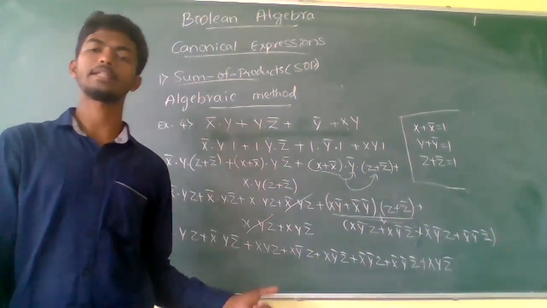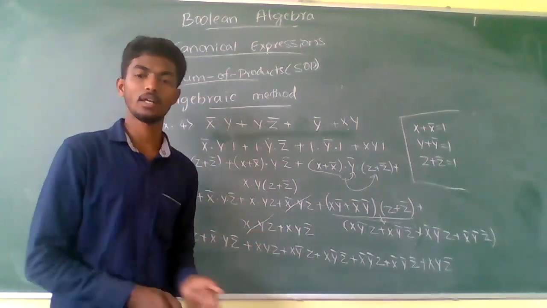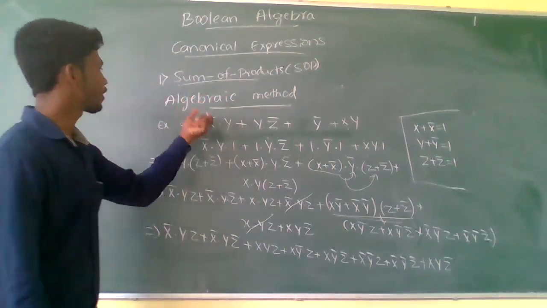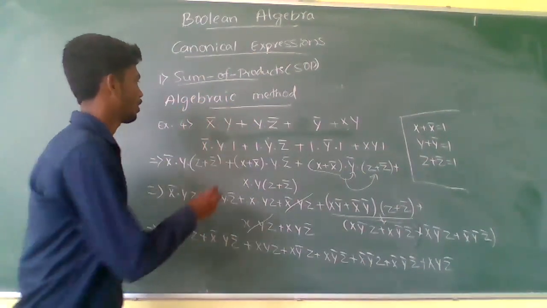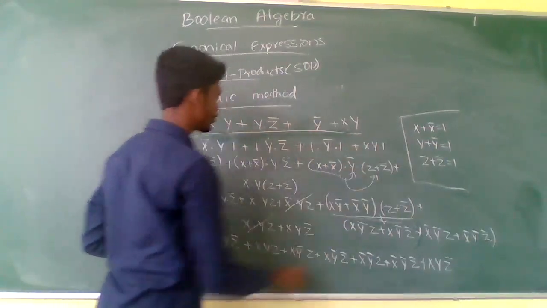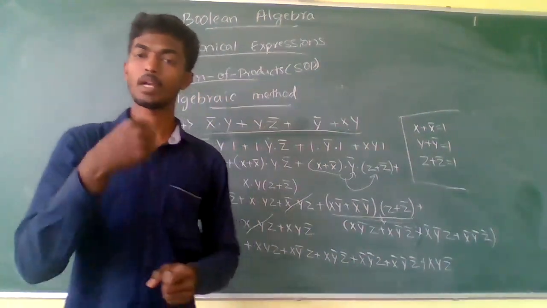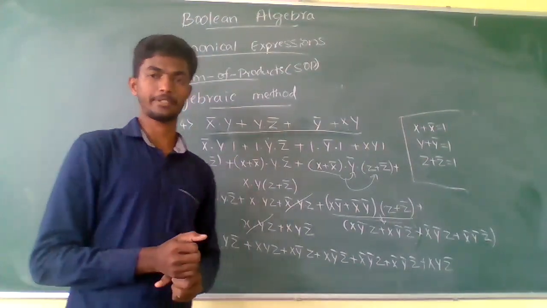This seems lengthy, but if you understand this one, it's very easy. So I have converted the given algebraic Boolean expression into the canonical SOP form, the canonical main term expression.